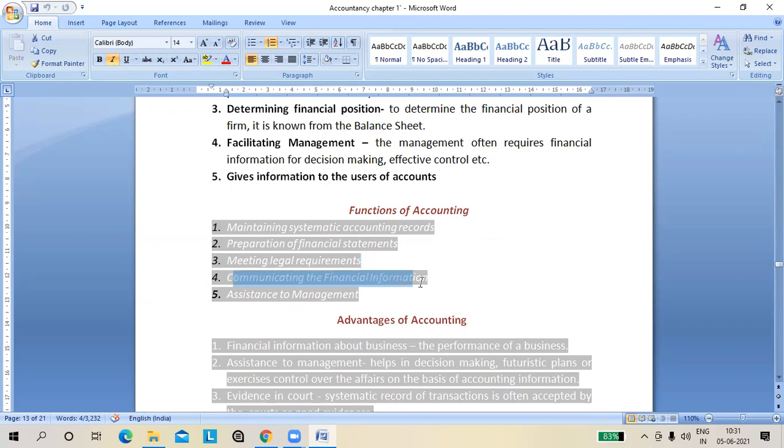Same topic. Communicating means we have to communicate the accounting information to different types of users, like banker, owner, management, and so many people are directly and indirectly involved, so we have to communicate to them. And I will ask one question from any of you, those who are interested: why is the owner interested in accounting information? क्या सर? Why is the owner interested in accounting information?